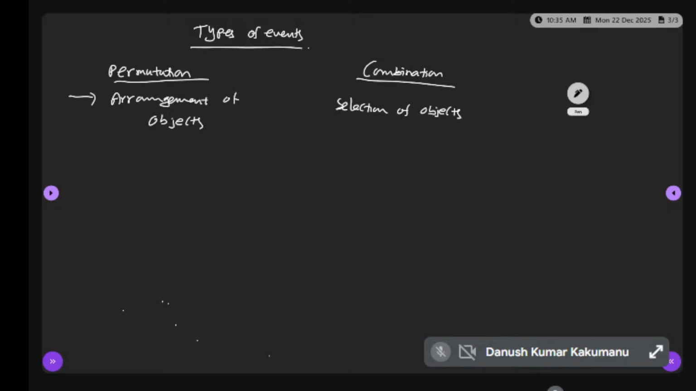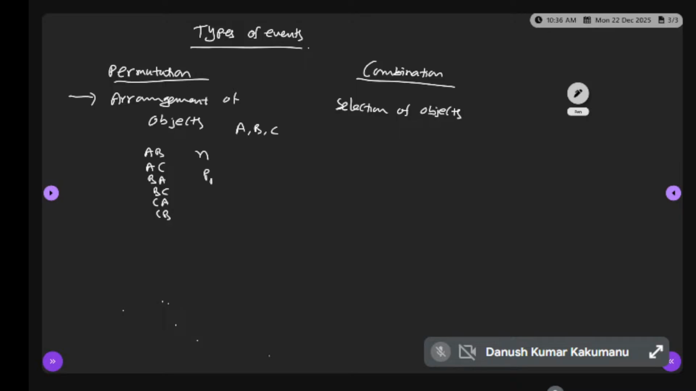Let us say A, B, C, three letters are there. How many two-letter arrangements, permutations, are possible? AB is one arrangement, AC, BC, CA, and so on. They are called arrangements. How many arrangements do we have? Six arrangements. So here we have one formula for permutation.